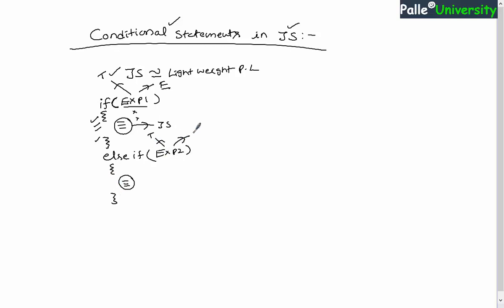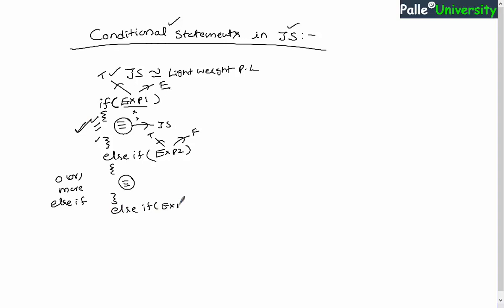In case expression 2 gives false, obviously execution will not come into the else if statement body. Similarly, for a given if statement, you are allowed to write any number of else if statements. You can write 0 or more else if statements for a given if statement. But anyhow, you remember, without writing an if statement, you cannot write else if statements.